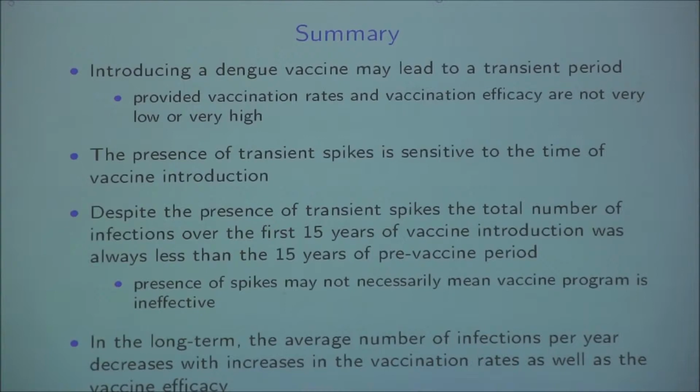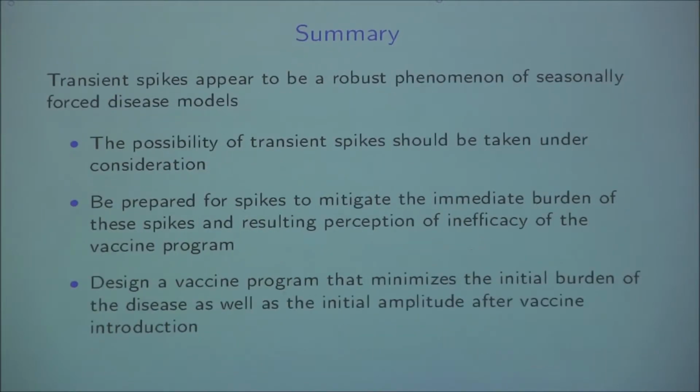Now, what can we say using this to the public policy people? First, the transient spike appeared to be a very robust phenomenon of seasonally forced disease. So I showed it for dengue, but we believe that other seasonally forced disease models, other diseases which actually follow the seasonally forced disease model, these transient spikes do appear there as well.